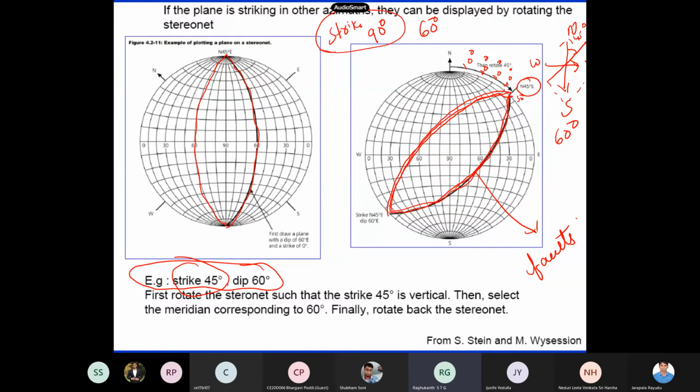So where did it come? So this is 50, 60, 70, 80, then this is 90. You followed? So the plane will be like this. You followed? So this is how it comes. So this means, you see, the strike angle is 90 degrees, and then dip is the 60 kind of a thing. Okay, so this is how we represent these faults.